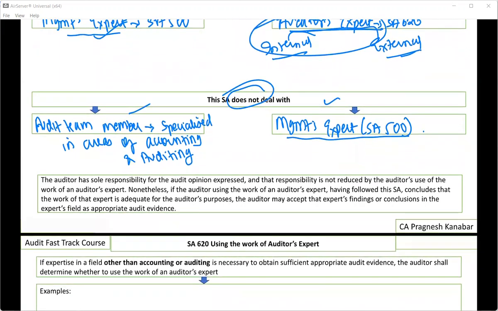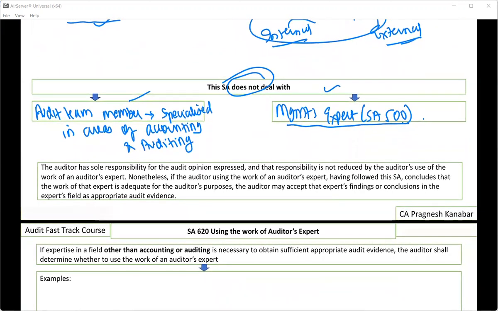All right. Remember one thing, in the whole SA 600 series, when you're using the work performed by others, obviously you are the one who is finally responsible for the audit opinion expressed. But when we talk about using the work of an expert, we are appointing an expert in such areas where we don't have expertise, right? So in that case, if you have used the work of an expert and performed the procedures as per SA 620, that means you have taken some skill, care, and caution. You have not blindly relied upon that expert. After that, if the expert's opinion is faulty, then you won't be held responsible. Don't worry about it. And that is what is given in this particular paragraph.